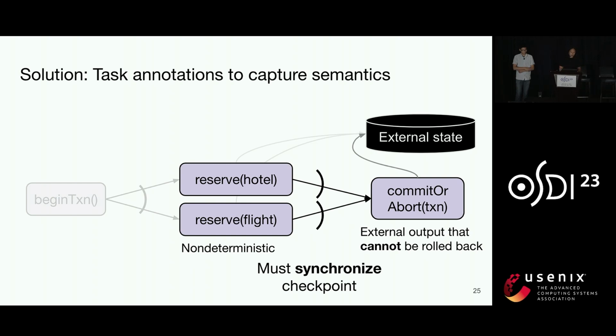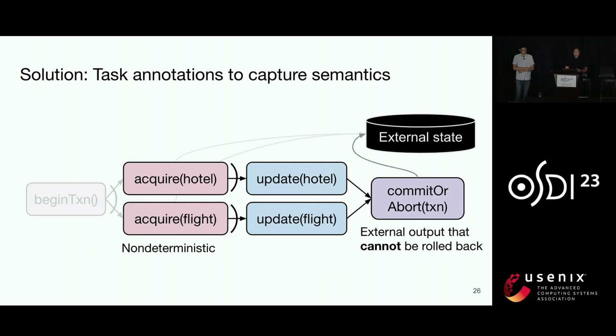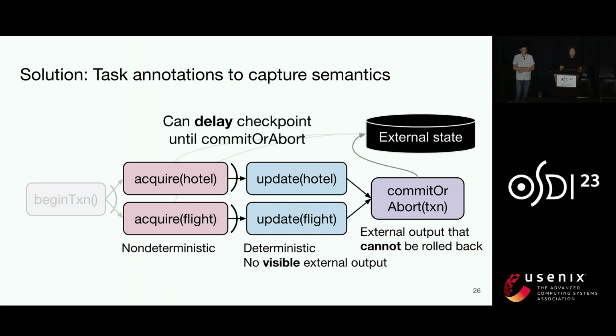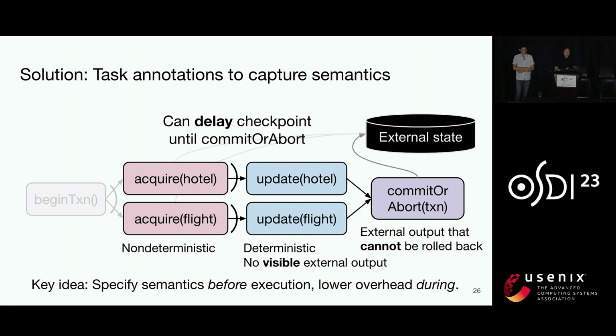But one more trick we can play here is to overlap that checkpoint with other tasks. To do that, we split the reserve task: one task to acquire the lock and one task to apply the update. The update task here is actually deterministic, and it doesn't have any visible external outputs because we're still holding the lock. And so we can delay this checkpoint as long as we synchronize it before the commit or abort begins. By giving these semantics to ExoFlow before execution, the system can decide when to synchronize checkpoints during execution.